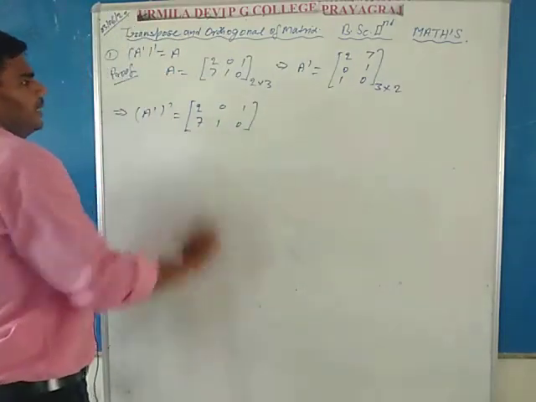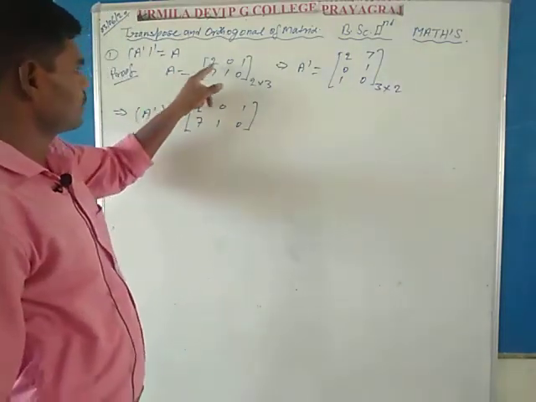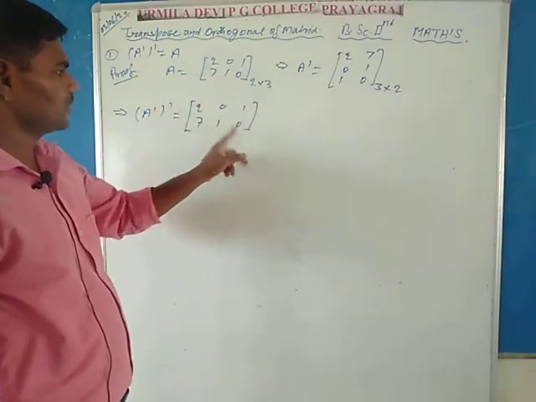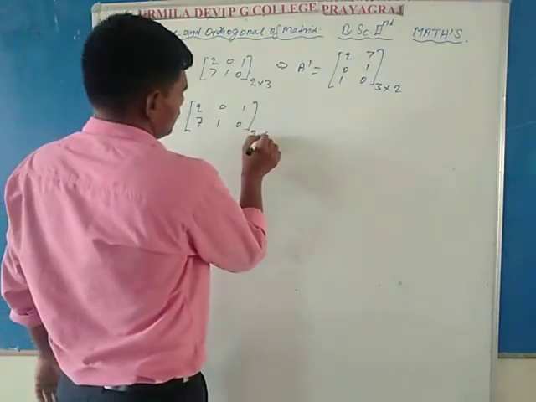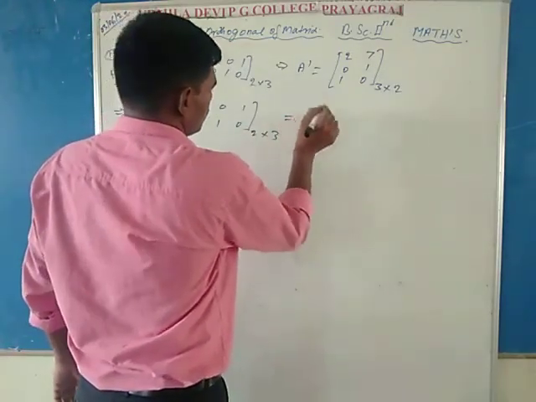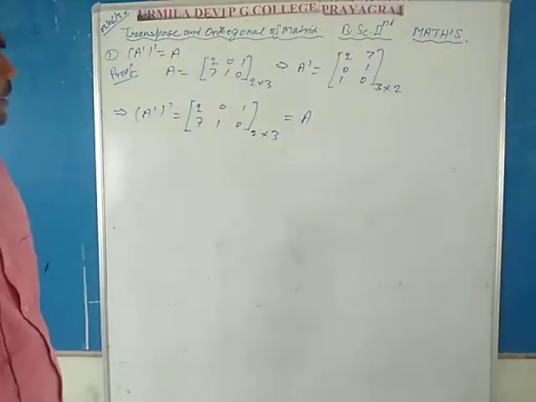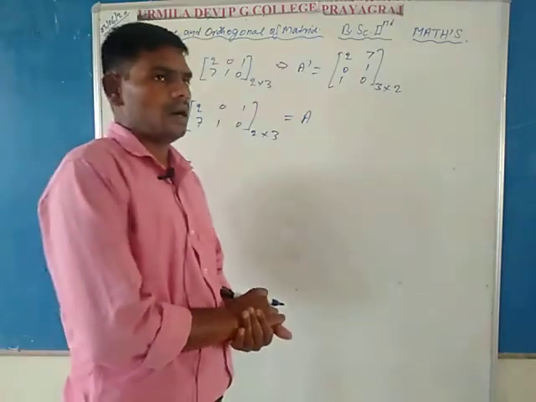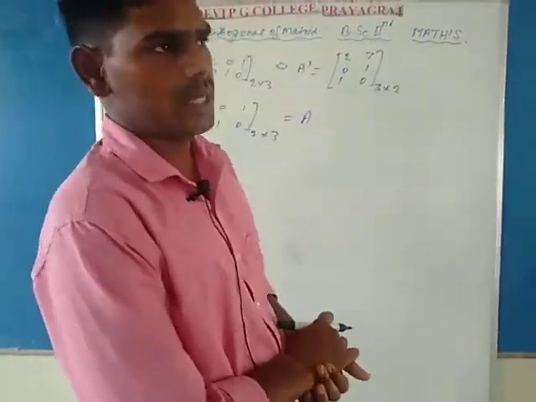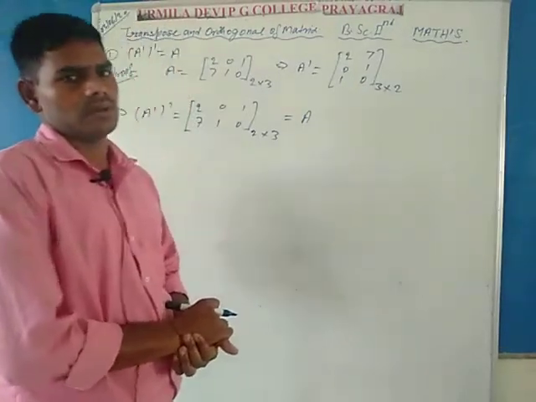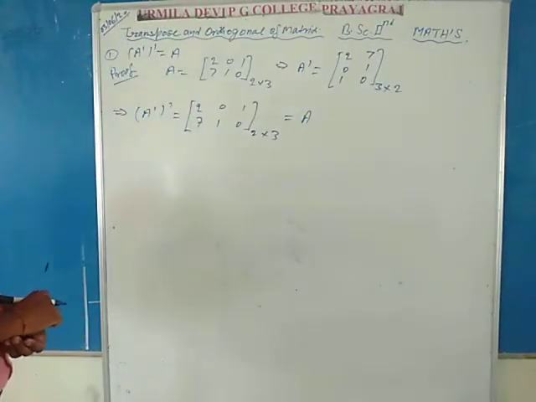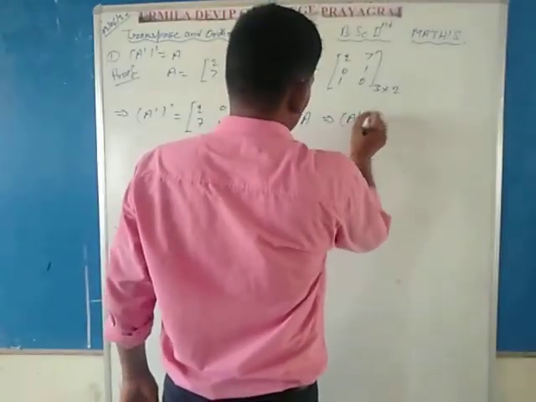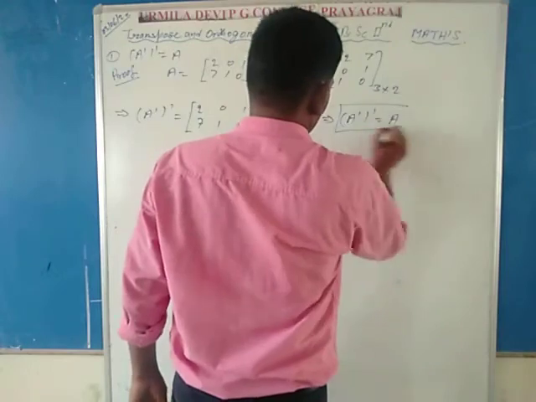So the matrix is 2 0 1, and the second row is 7 1 0, also of order 2 by 3, therefore it is equal to capital A. So it is clear that if you calculate the transpose of the transpose of any matrix, it is always equal to the original matrix A, hence proved.